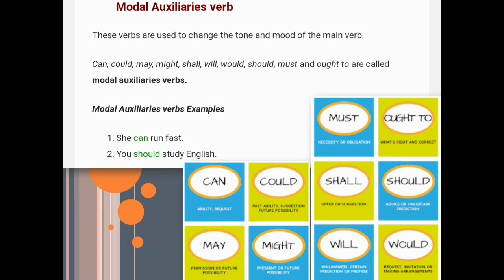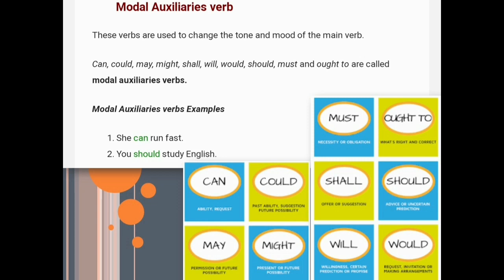Modal auxiliary verb. These verbs are used to change the tone and mood of the main verb, like can, could, may, might, shall, will, would, should, must, and ought to are called modal auxiliary verbs. So the basic function of modal auxiliary verbs is to change the mood of the sentence. Let's see some examples. She can run fast. You should study English. Now here in these sentences, the mood of both sentences is different.